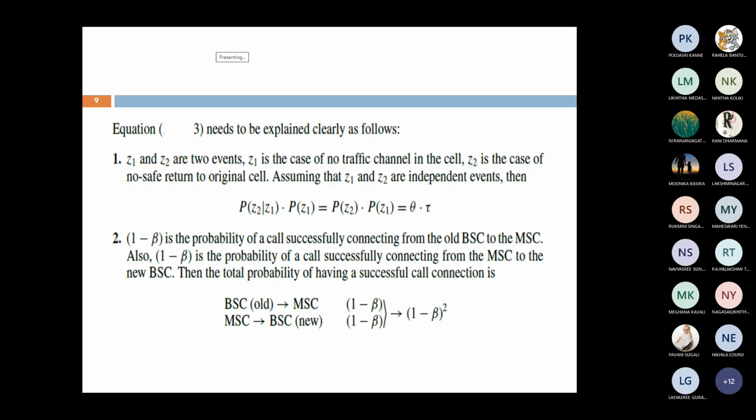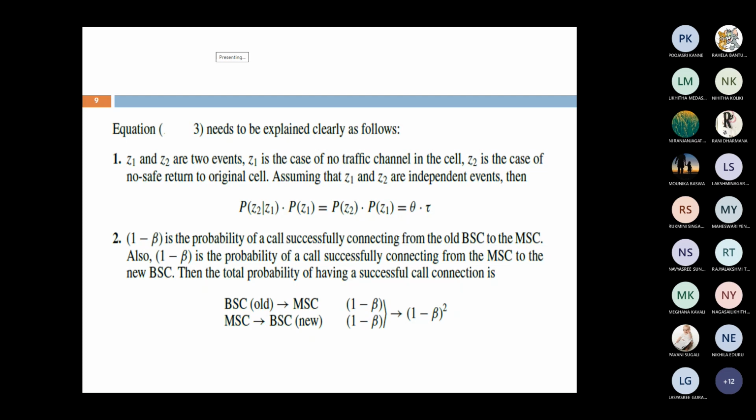Based upon this, right now we have to explain that the X value depends upon two events, Z1 and Z2. What is meant by Z1 and what is meant by Z2? Z1 is the event in the case of no traffic channel in the cell, nothing but there is no setup channel available. Z2 is in the case there is no safe return to the original cell, nothing but whenever the mobile unit moves from one cell to another cell, but in the new cell there is no setup channel available, then the call is dropped.